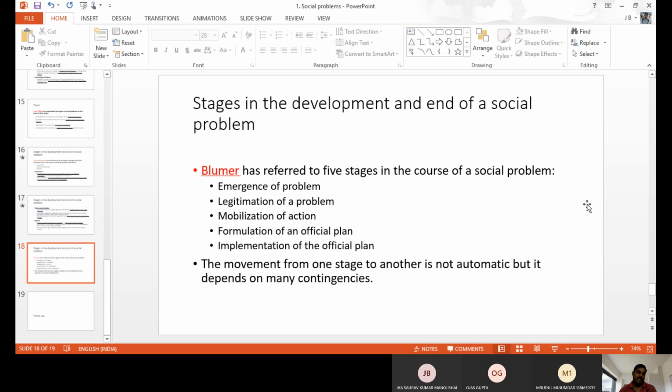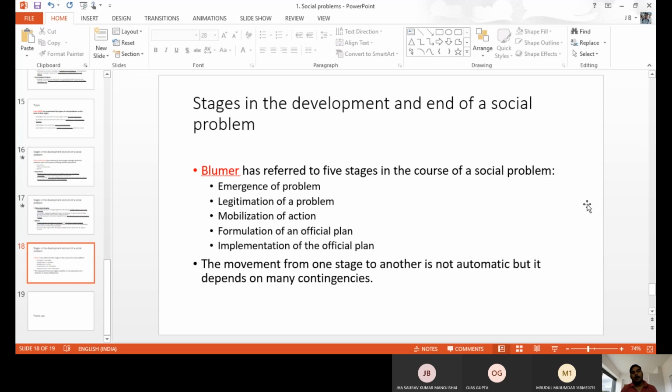Fuller and Mayer explained only three important stages, but he explained the five stages in detail. For example, the emerging problem is when it slowly starts at its initial level. Next one, legitimation, when the government starts to discuss, analyze, and become aware of it, that is the second stage. And mobilizing the action, policy making, where they make some policy, that is the